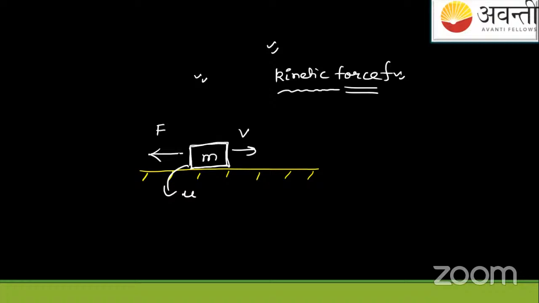Is this the thing? Yes, the force will be opposite to the motion of the block. That is friction force. Let me show this with red color because red is something which is like a resisting force here. So friction force F will be here. And it is opposite to the direction of what? If you write it in the equal to sense, it is negative of the velocity vector direction.